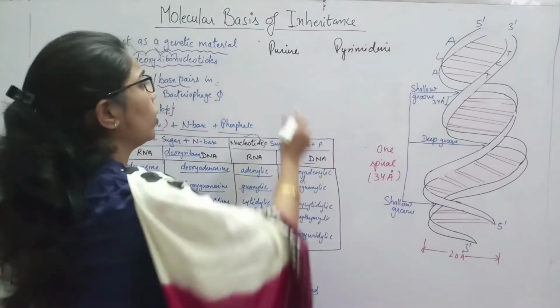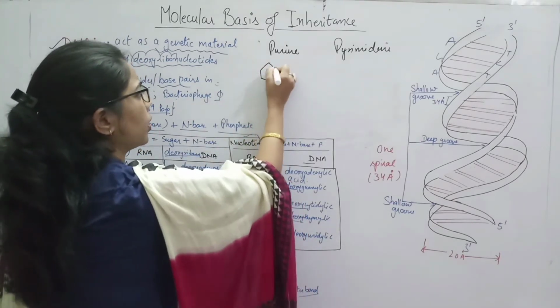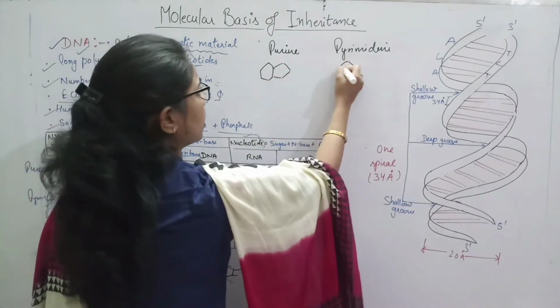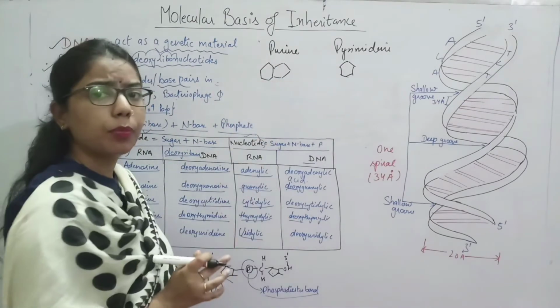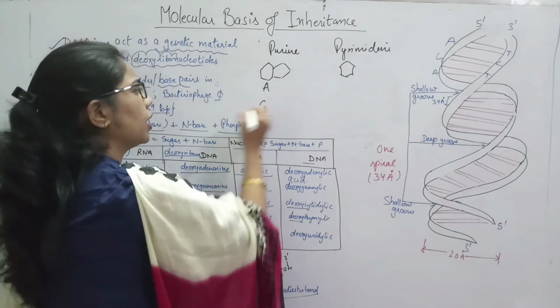We know what the structure of purine is. If you see the structure of purine, it will be like this, double ring, and pyrimidine is a single ring. OK, and what are the examples of purine, adenine, A, and another one is guanine.